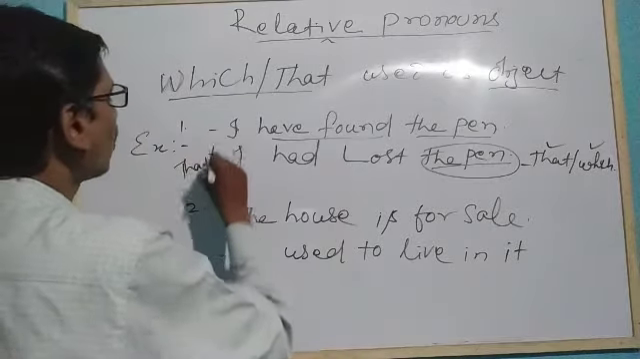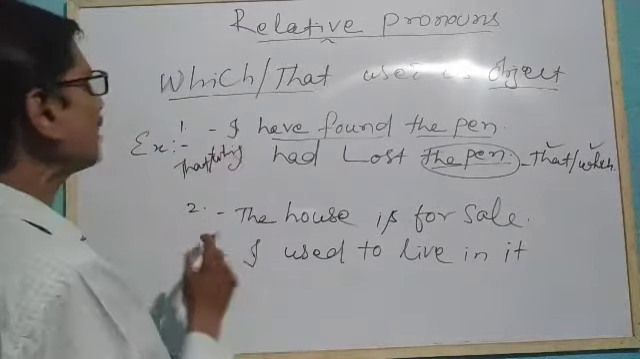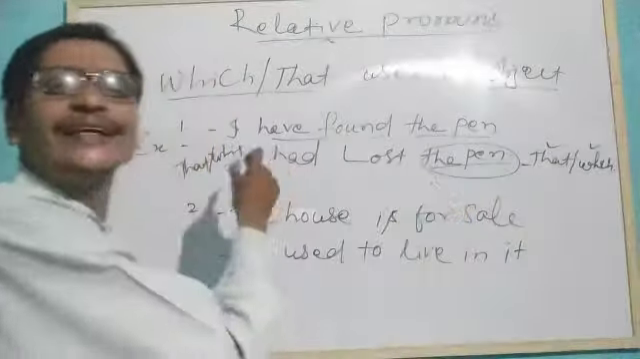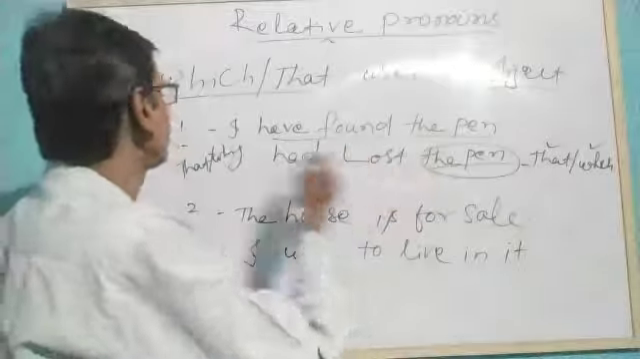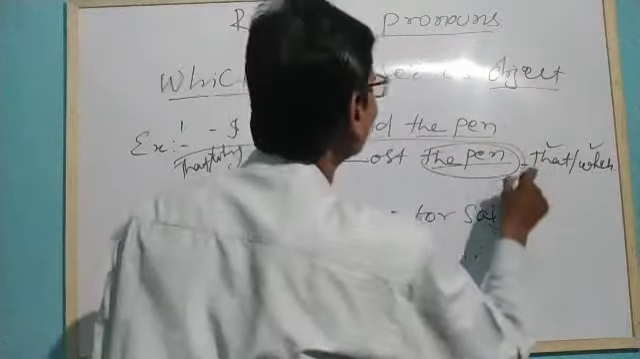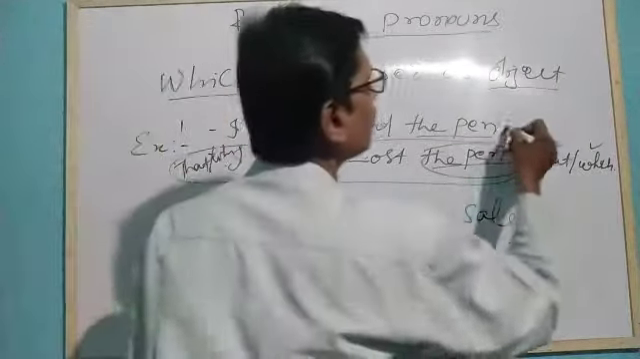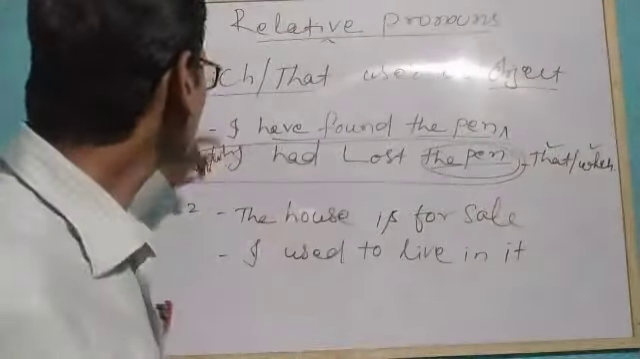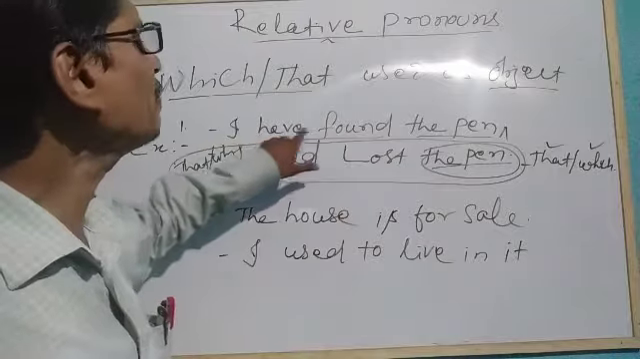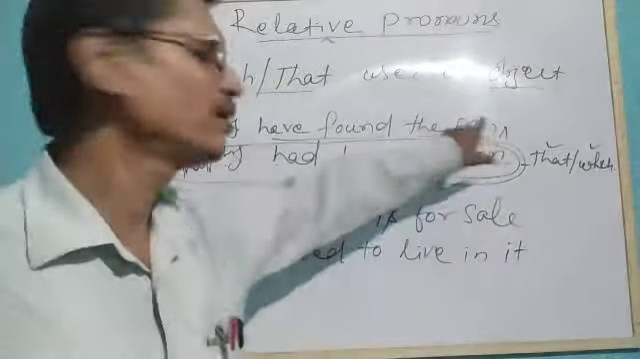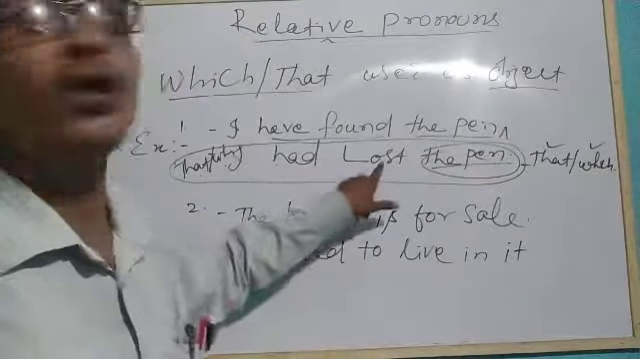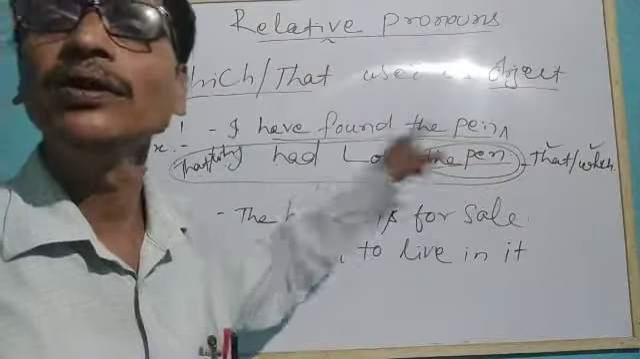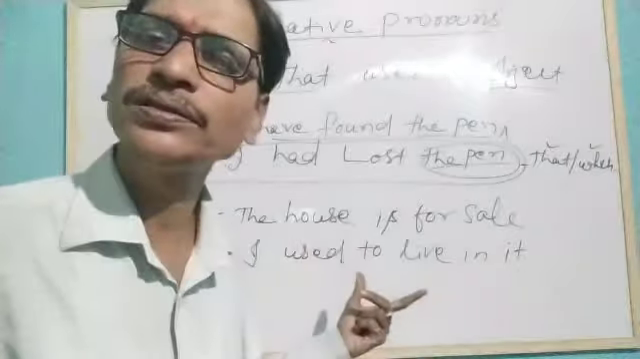That or which, I had lost. And the entire sentence we will take and put at the end of the sentence and combine this. So now what will happen? I have found the pen that I had lost. Or I have found the pen which I had lost.